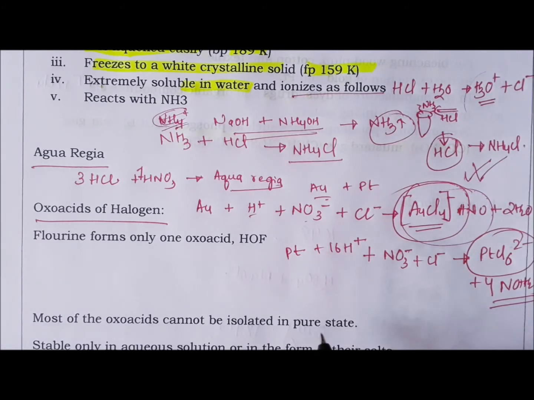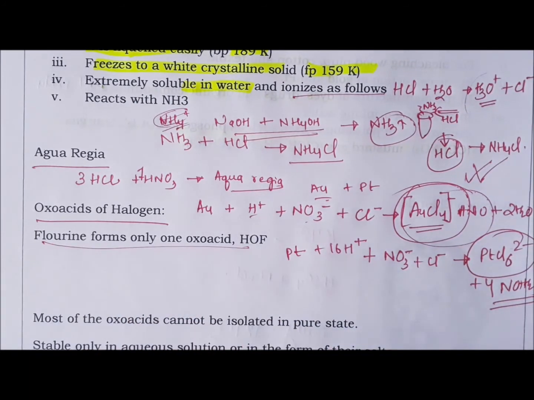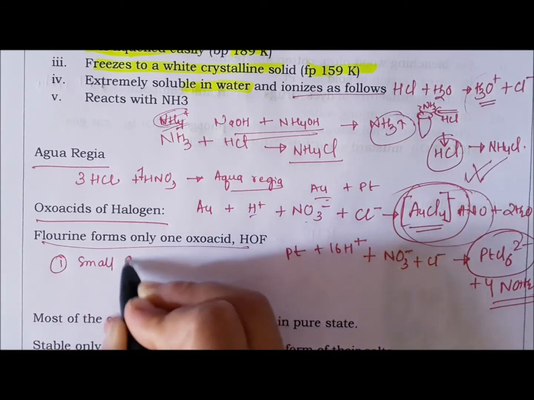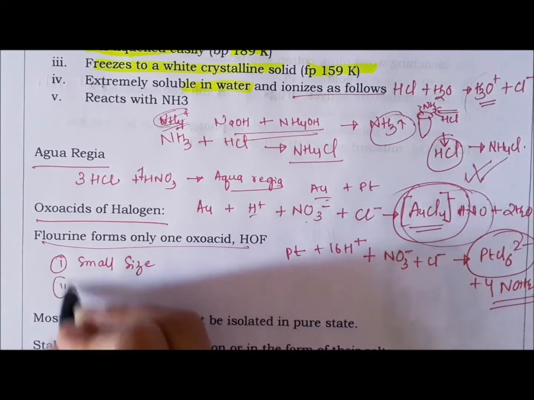Now next is oxo acids of fluorine. These halogens form oxo acids. There are many, right? But fluorine forms only one oxo acid. Why? Because of its small size, and it is highly electronegative.